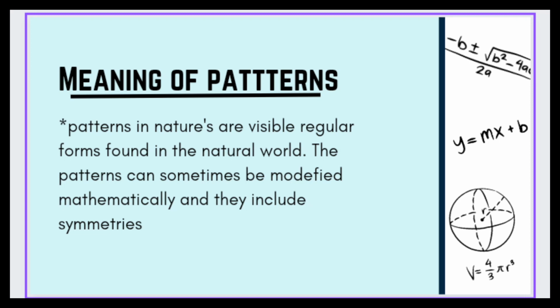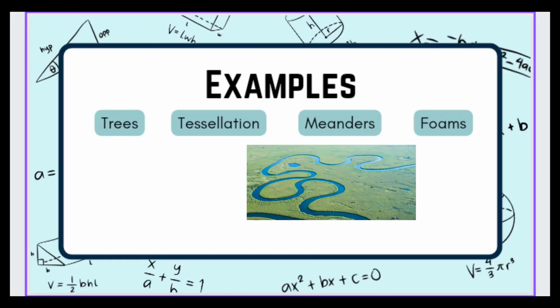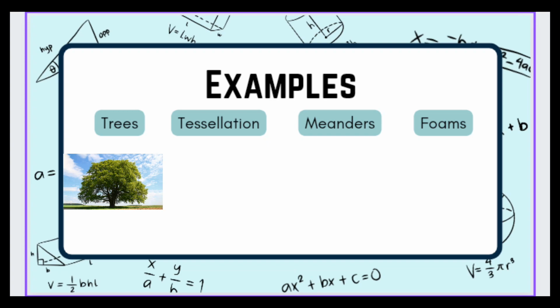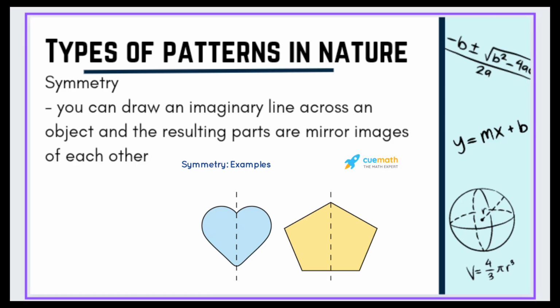The patterns can sometimes be modeled mathematically and they include symmetries. Examples: cylinders, foams, tessellations, and trees. Types of patterns in nature.